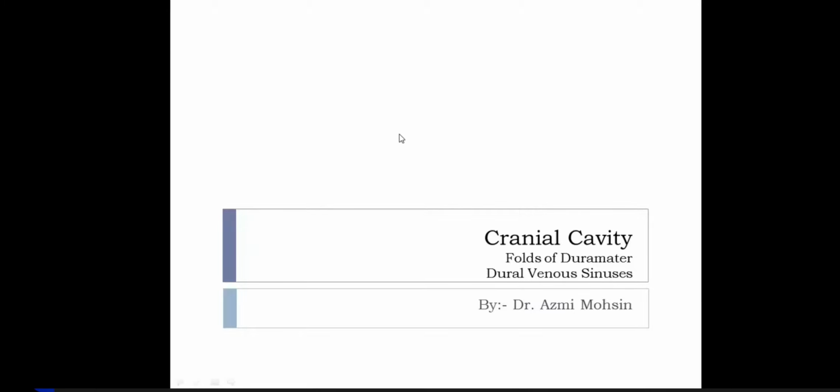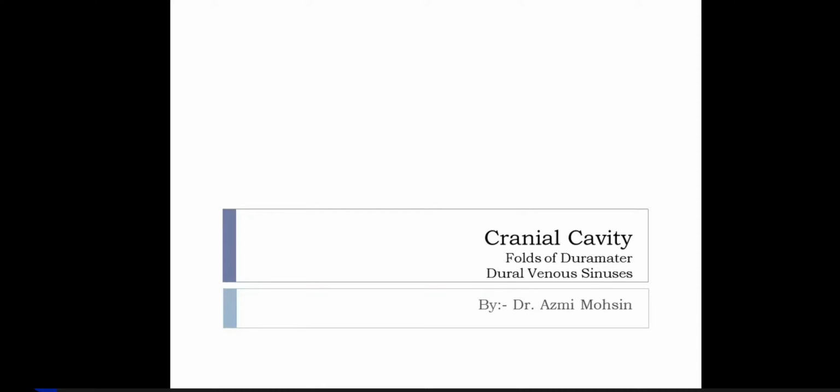Okay. So the outside of the skull has been taught to you, I believe, many times in the lectures as well as in the tutorial class and the post-lunch lectures. The outside of the skull is studied in different normas: norma verticalis, norma frontalis, norma lateralis, norma occipitalis, norma basalis, right? The external features of the skull have been taught to you separately. Mandible also has been taught to you.